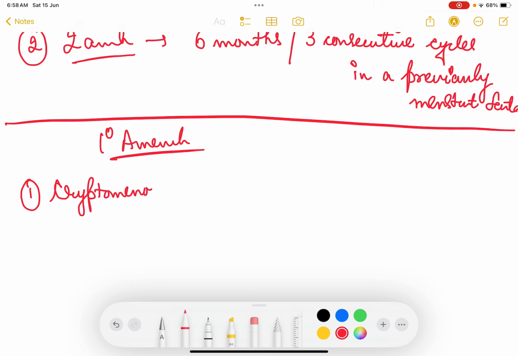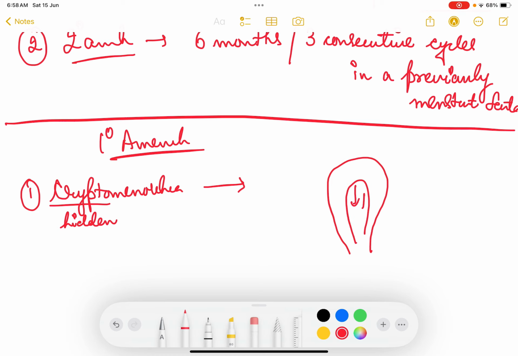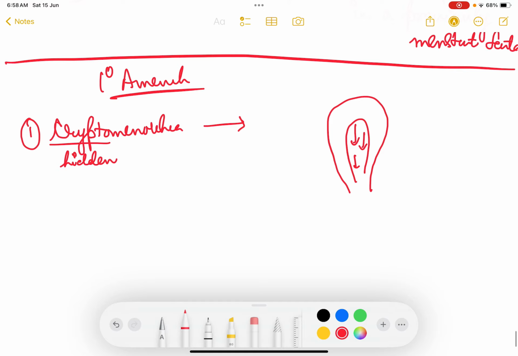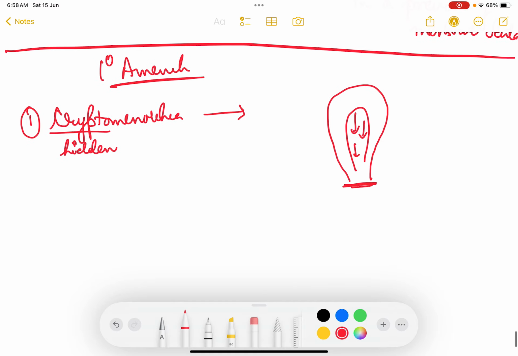What do you mean by cryptomenorrhea? Cryptomenorrhea means, crypto means hidden. So the menses तो हो रहे हैं but वो hidden हो रहा है. Hidden का क्या मतलब है? Occurrence of menstrual symptoms without external bleeding. So means patient's endometrium is bleeding every time, but the blood is not coming out because there is obstruction in the external genitalia. Menstrual blood fails to come out from the genital tract due to obstruction in the outflow passage.